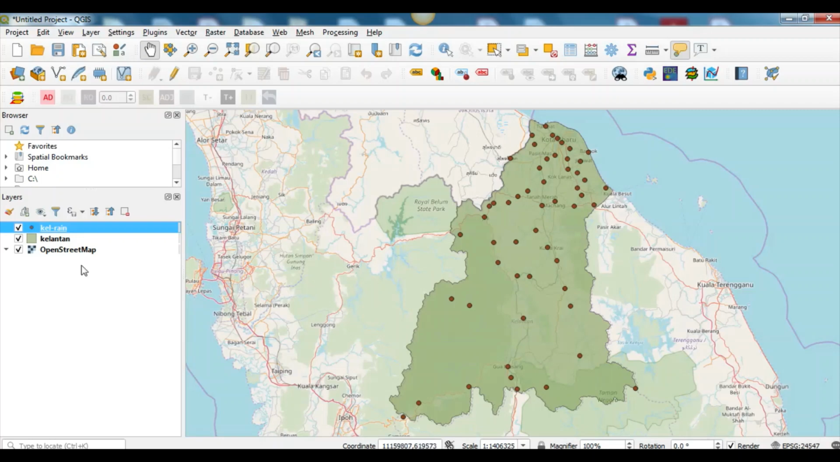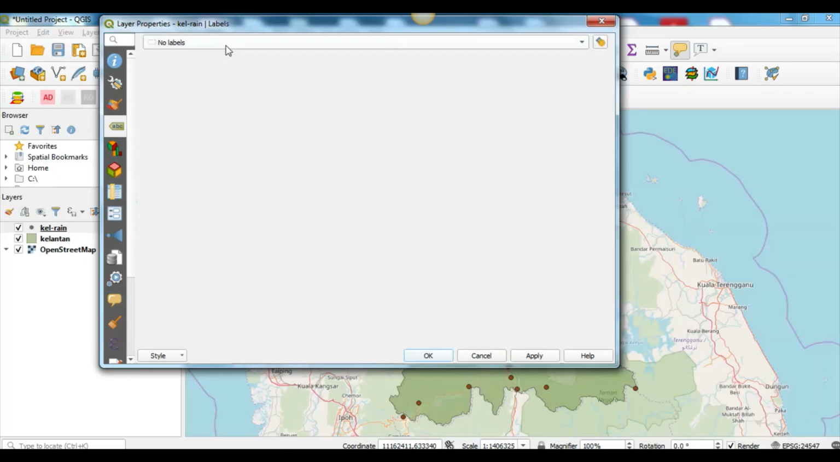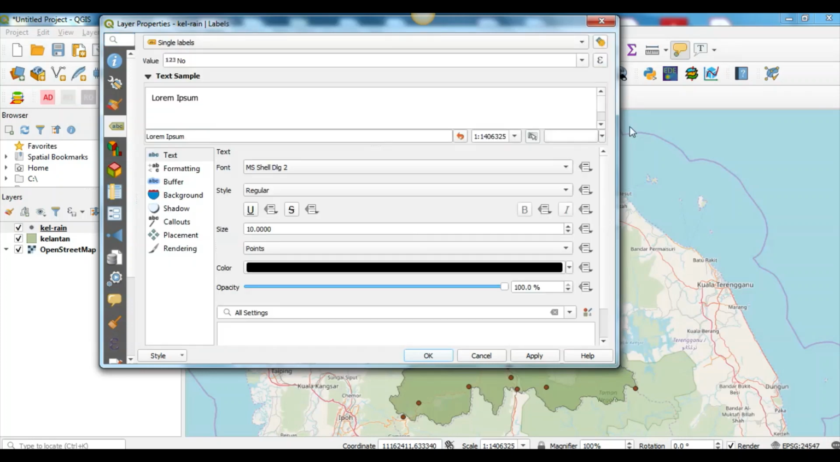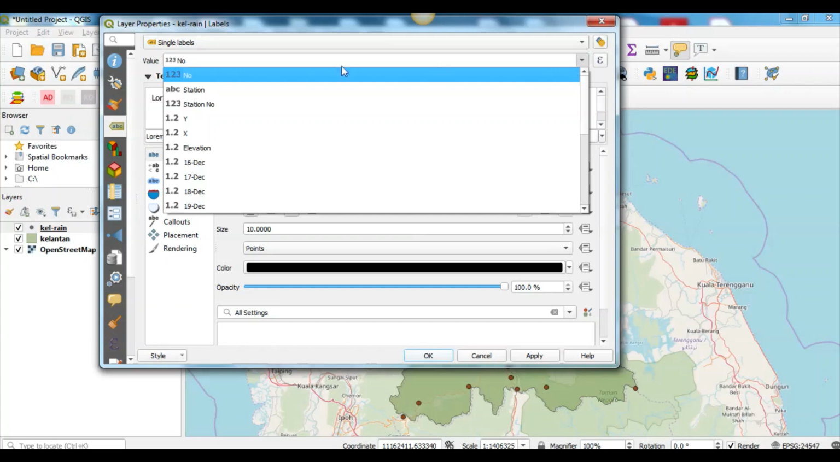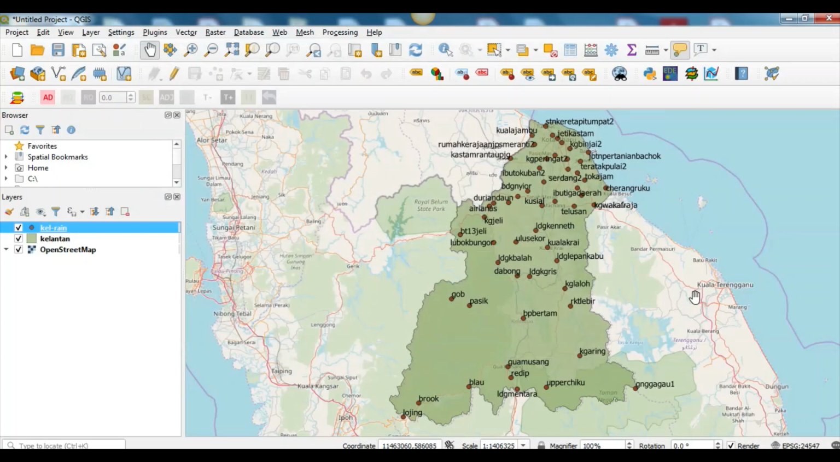I also want to teach you that you can label this rain gauge by clicking the properties. Click the fourth icon from the top, from no labels to single labels. I want to label it as the station name, so I choose station, click apply and OK. Now we can see the name of the rainfall stations.